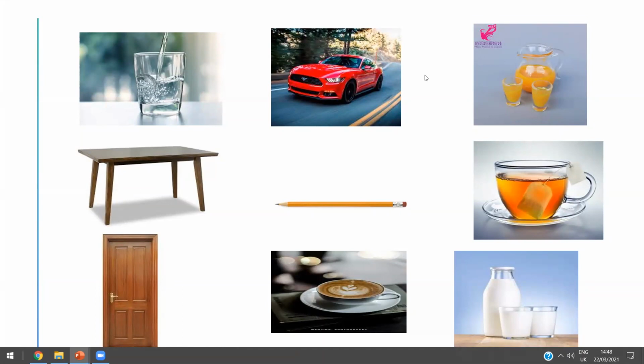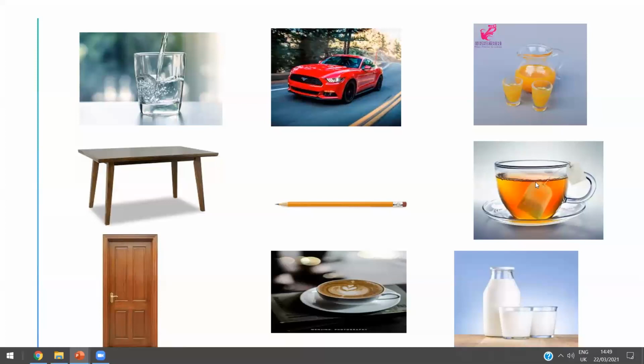Yes, Battal? And what about this juice, Battal? Is it a liquid or solid? Liquid. Amazing. Does it have a fixed shape or no fixed shape? No fixed shape. Amazing, Battal. Thanks a lot, honey.